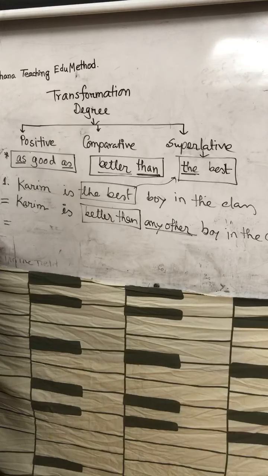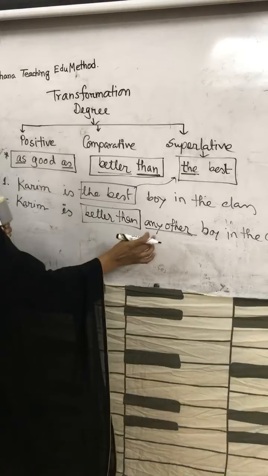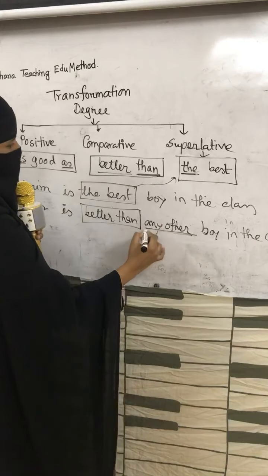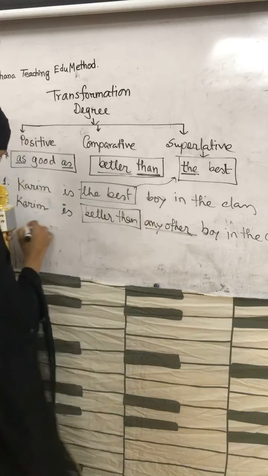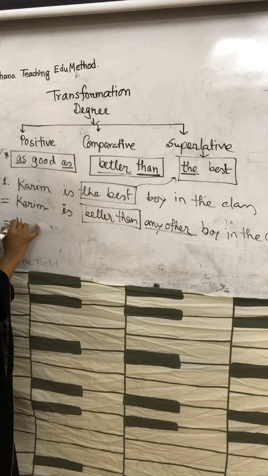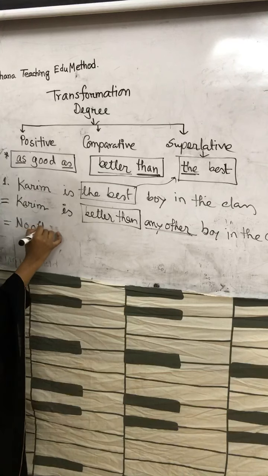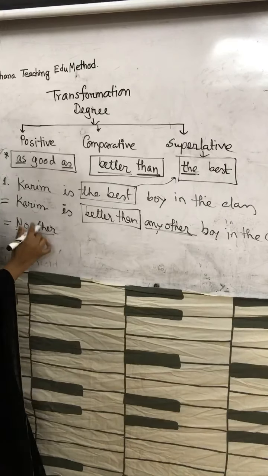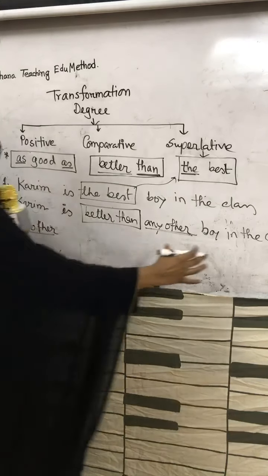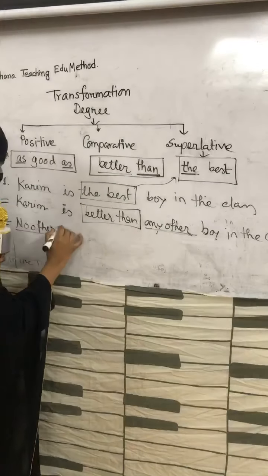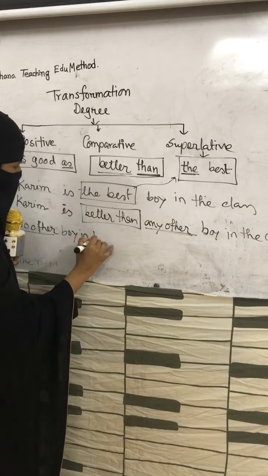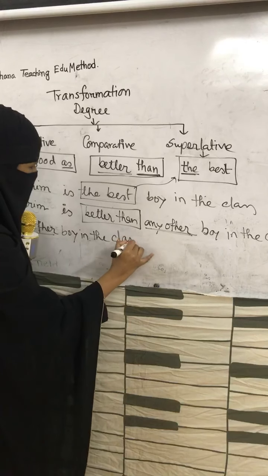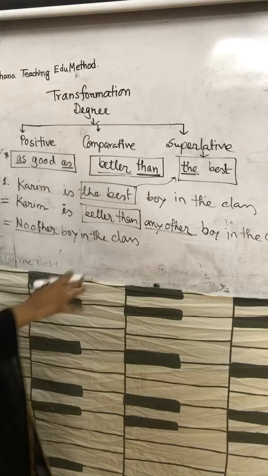Now we have to change it into positive degree. That means the changing word of any other is no other. I mentioned it before. No other. First, the changing word. Next, the last position of the sentence, boy in the class. No other boy in the class.